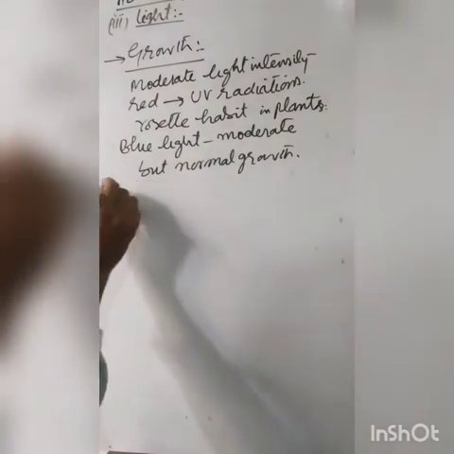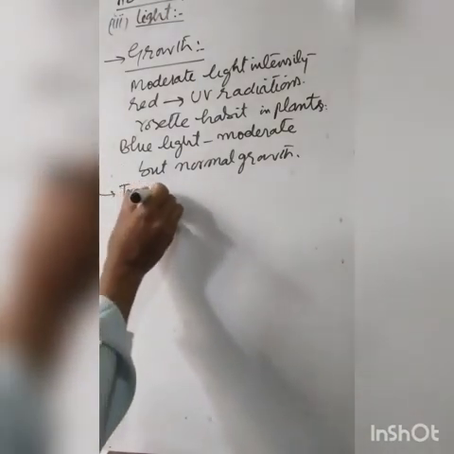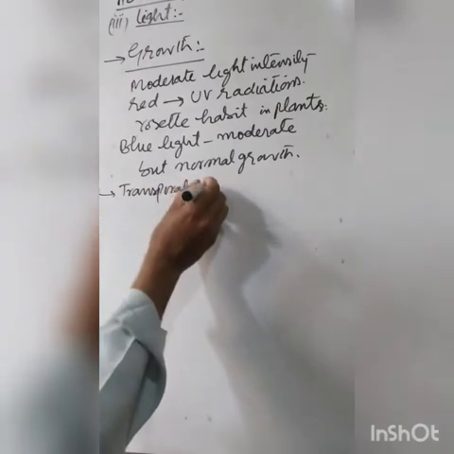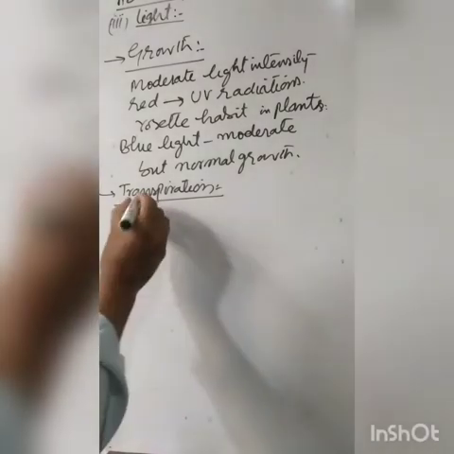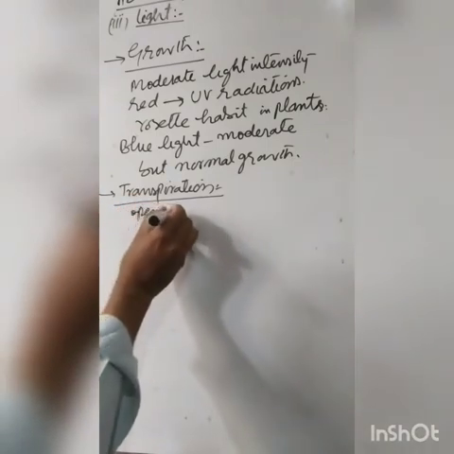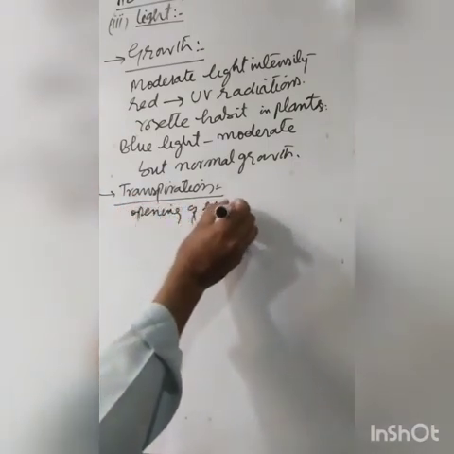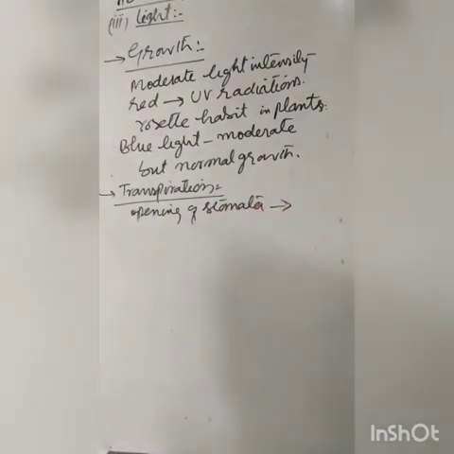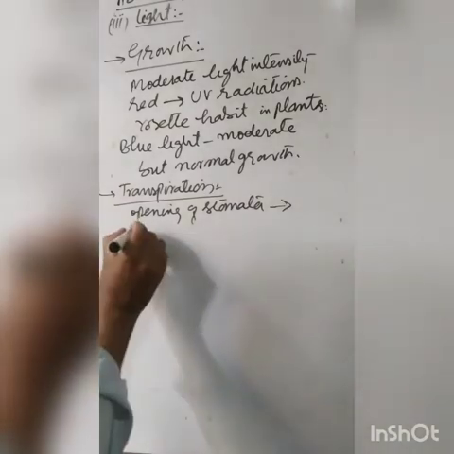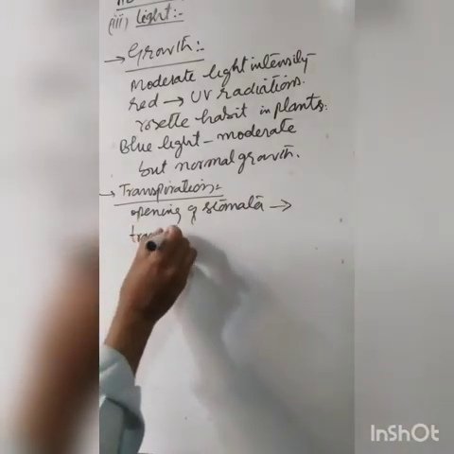Likewise, there is another that is called transpiration. You know it. Transpiration is the loss of water in the form of vapors by the plants through leaves or stomata. Now, light favors the opening of stomata. When it favors the opening of stomata, that promotes transpiration.